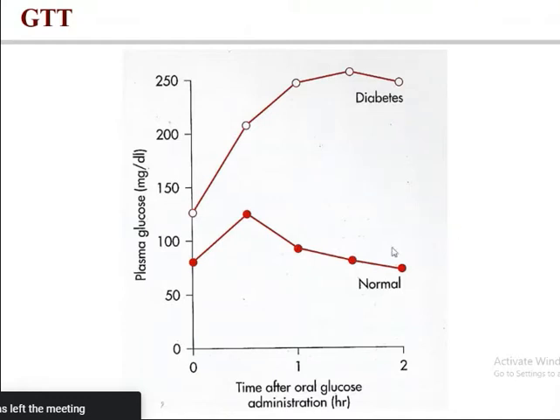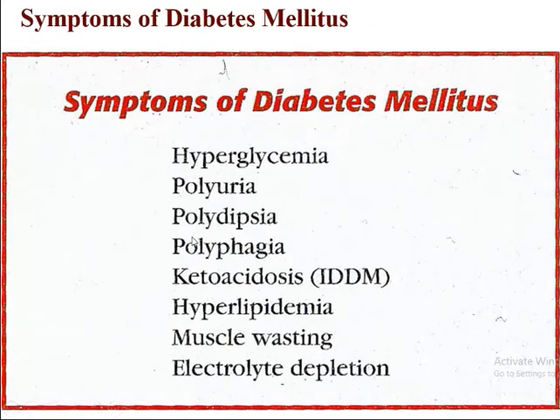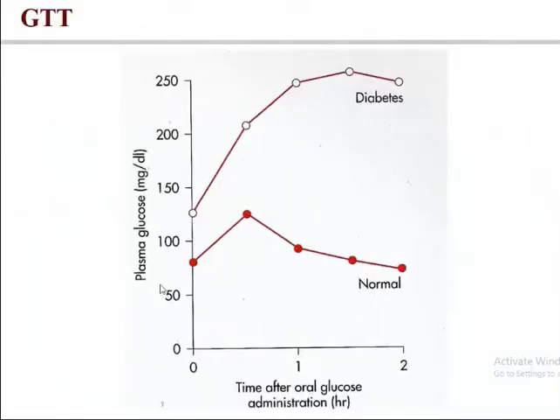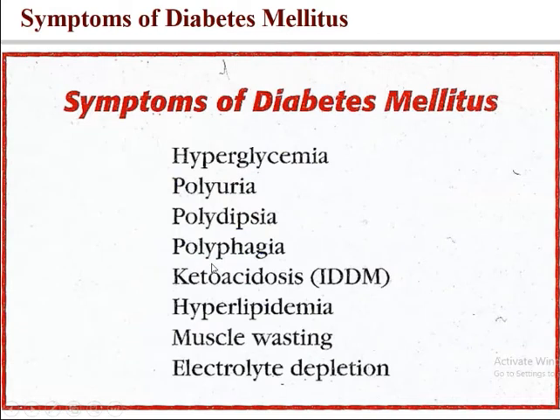Here is the normal and this is the diabetic case. In the oral glucose tolerance test, we measure the fasting blood glucose level, which is taken as time 0, and then we give glucose powder with water, about 300 ml of water.